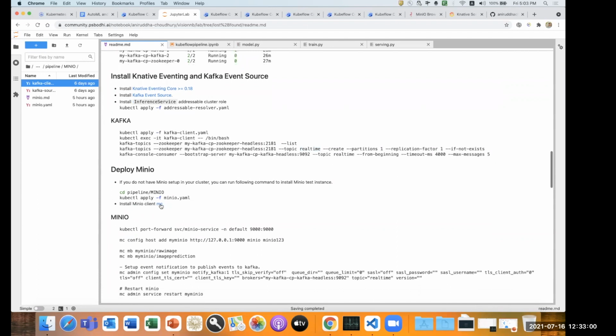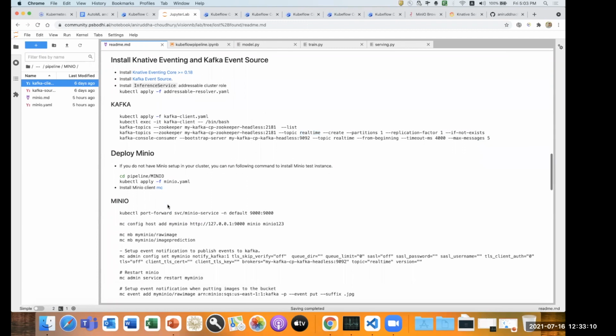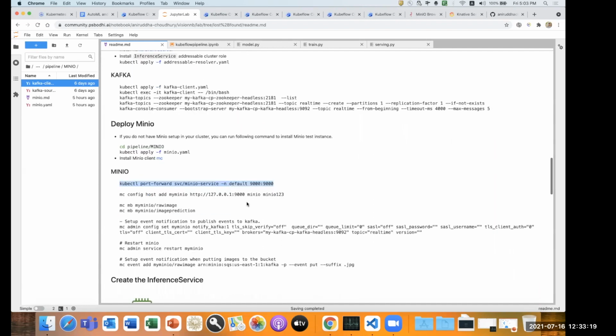Once Kafka is integrated, we have to deploy the MinIO part. Now we have to install MinIO with some driver configuration, and we have to install the MinIO client so that we can locally connect to the particular driver. First we have to connect to the particular MinIO pod which is running on port 9000 on the SVC, right? Once that is done, we can locally connect to that pod with the username and password credentials, and with this MinIO client we can directly create two buckets: raw image, where the incoming images will be dropped, and image prediction, where the prediction results will be dropped.